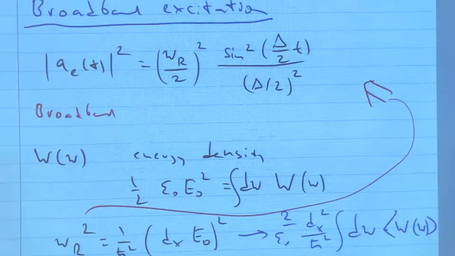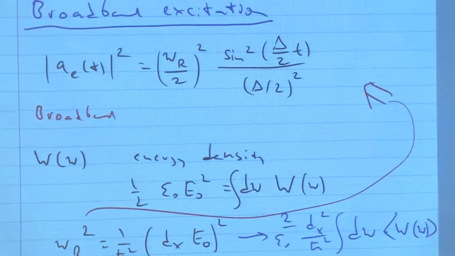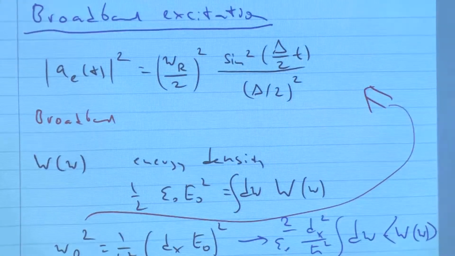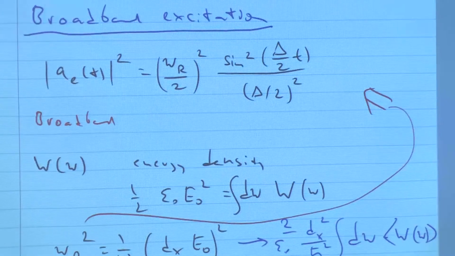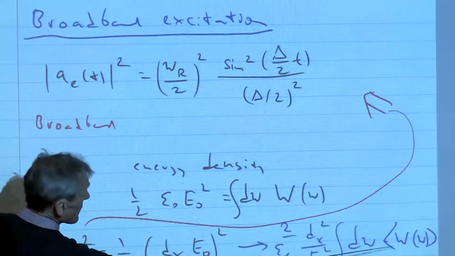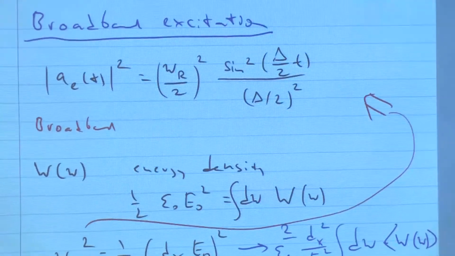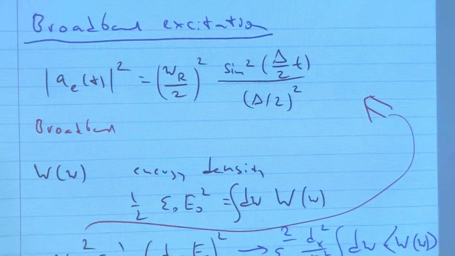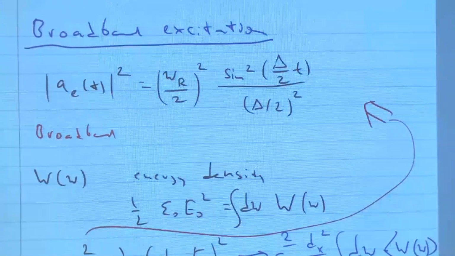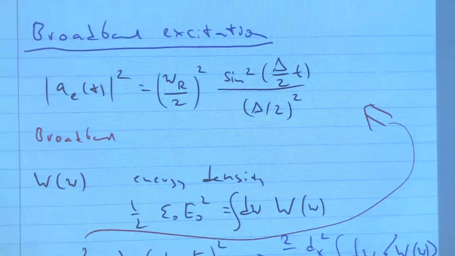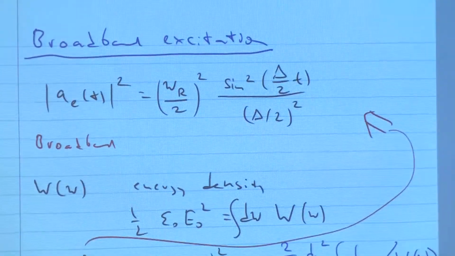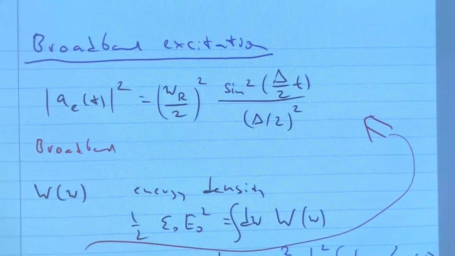It looks mathematically exact, but of course you all recognize that I have made a very important assumption here, namely that there is no correlation whatsoever between the different frequencies, because by integrating here, I'm just summing up the E squares, assuming that there is no interference, no coherence, no correlation between the different frequencies.